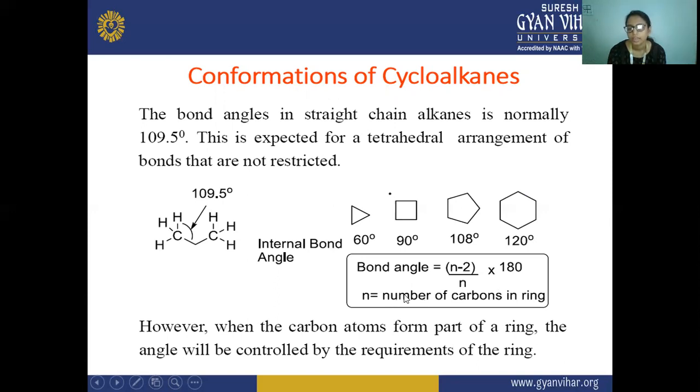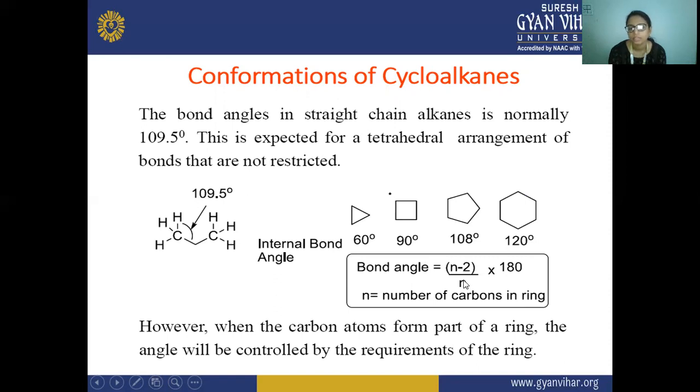Here n equals the number of carbons in the ring. If there are three carbons in the ring and we apply this formula, it is 3 minus 2 upon 3, so 1 upon 3. We multiply by 180, and here 60 comes. So 60 into 1 equals 60 degrees.